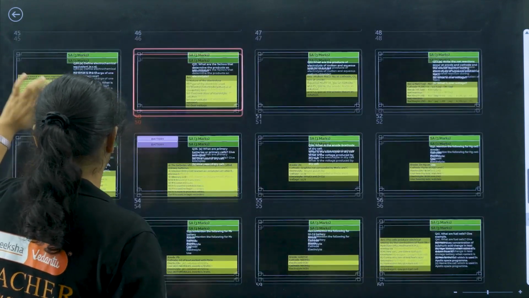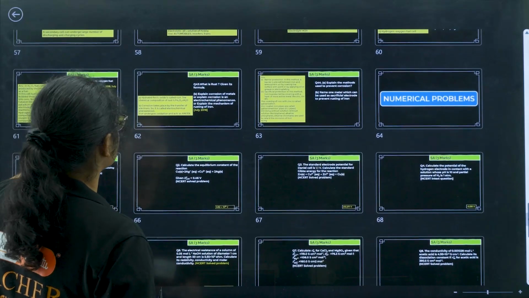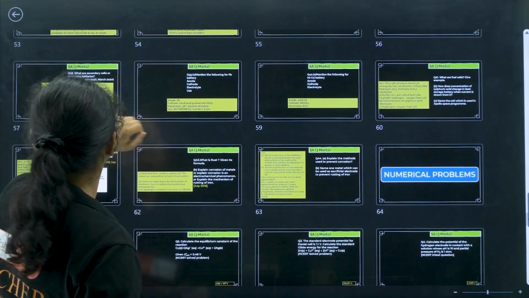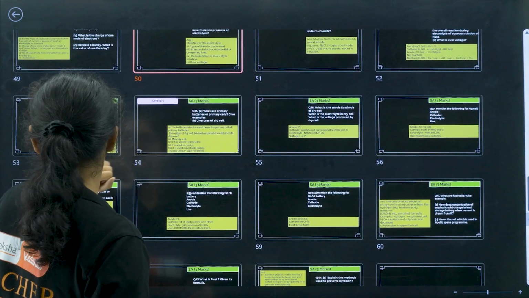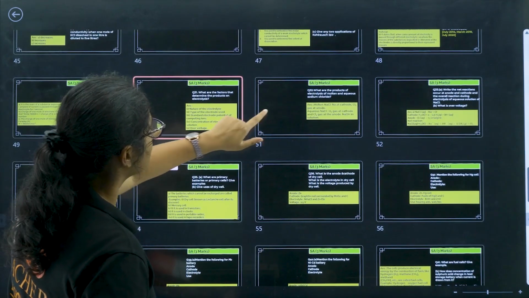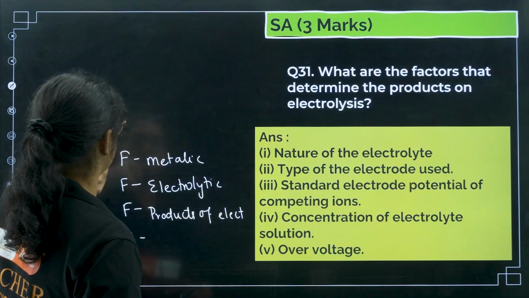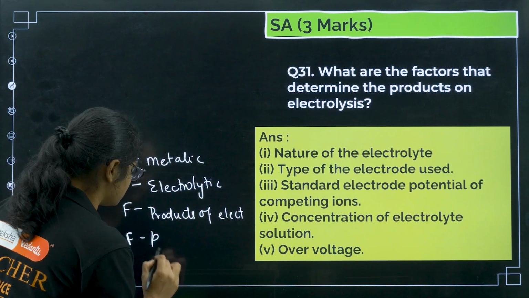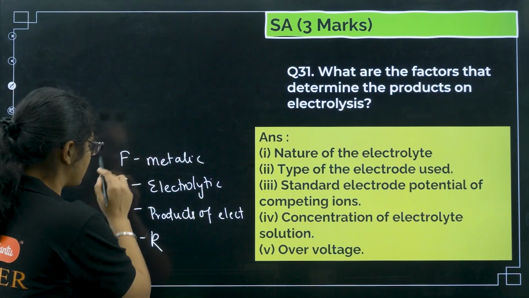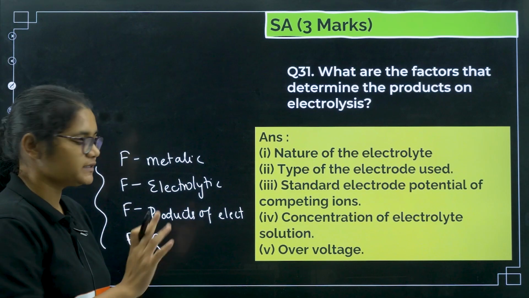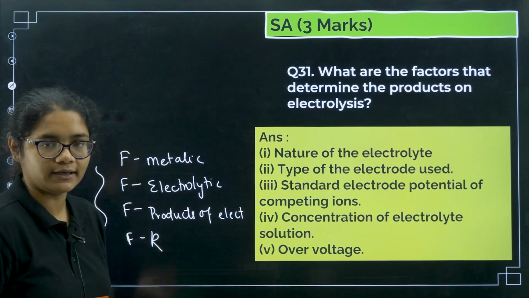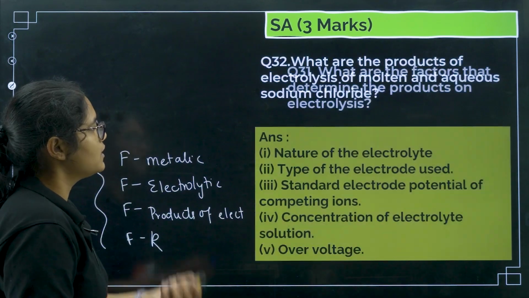Yes, we have that question also. Another: mention the factors on which conductivity depends. So these 4 questions you can write together, because the answers might be confusing, so you should write them and learn them again and again. Okay, these are the factors.